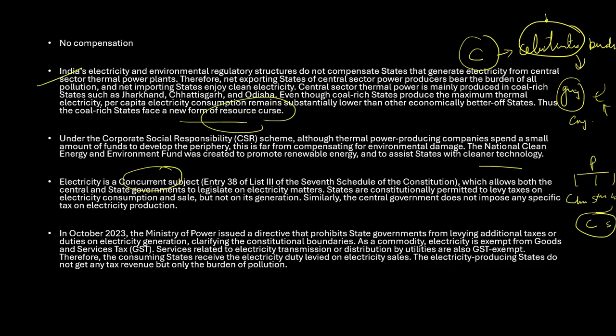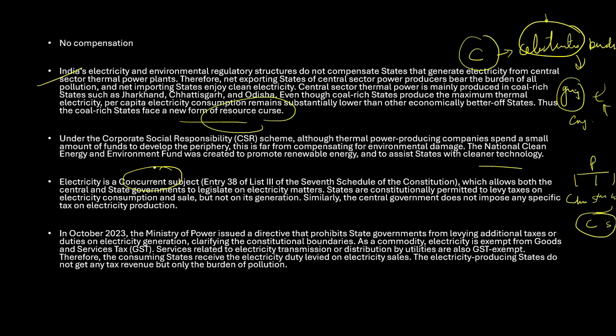So in October 2023, the Ministry of Power issued a directive that prohibits state governments from levying additional taxes or duties on electricity generation, clarifying the constitutional boundaries. As a commodity, electricity is exempted from goods and service tax. Services related to electricity transmission or distribution by utilities are also GST exempted. Therefore, consuming states receive the electricity duty levied on electricity. The electricity producing states do not get any extra tax revenue, but only burden.